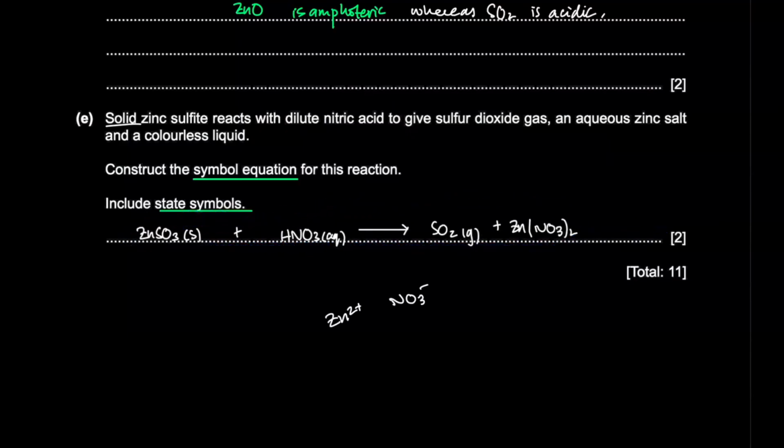Zn(NO3)2 would be aqueous. It will be aqueous because it says aqueous zinc salt, and you should know that all nitrates are soluble from the solubility rules for salts. And then the remaining product will be the colorless liquid, which would be water. Why water? Because you have hydrogens and oxygens to deal with, right? There is one less oxygen in SO2 compared to SO3. So one oxygen, and you also have these hydrogens, so you're going to get H2O. H2O is a liquid, a colorless liquid.